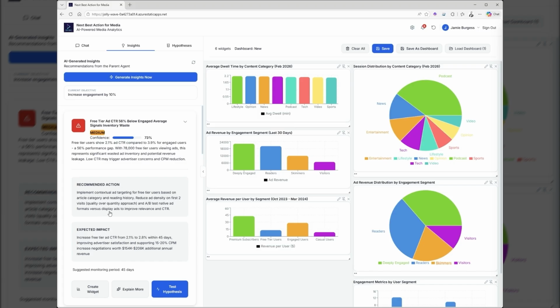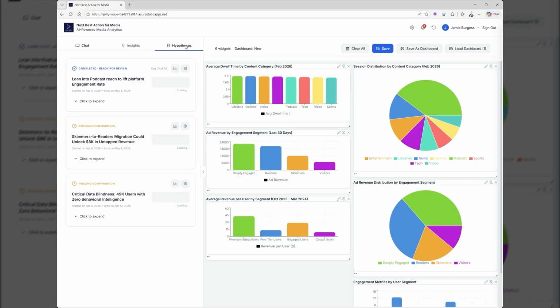A free tier user shows 2.1% ad CTR compared to 3.9% for engaged users, about a 56% performance gap. So this is significant wasted ad inventory and potential revenue leakage. So what's the next action? Implement contextual ad targeting for free tier users based on article category reading history. This is just something that AI has looked at, understood the concept of all these different user types, created an insight, and then added it to the insight pool. So let's test a hypothesis. What we have here is correlation: there is data happening at the same time as other data. What we need to prove is causation.